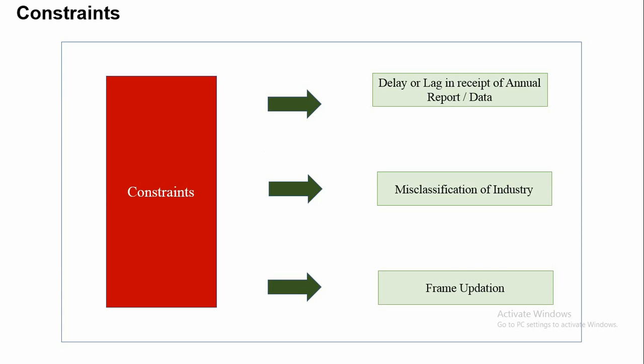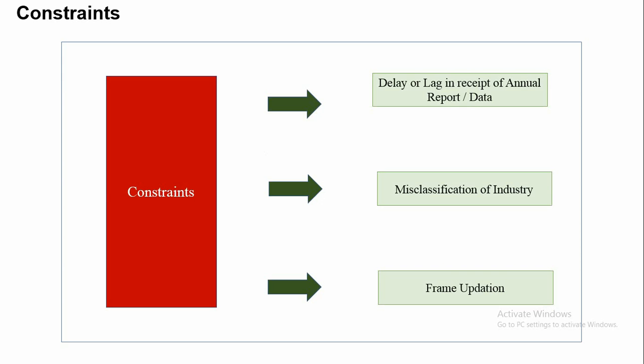The second constraint is classification of industry. Although due care is taken in classifying a particular NDE to a particular industry, sometimes information about the economic activity under which the NDE is working is not available, or the unit's economic activity is derived from its corporate identification number.